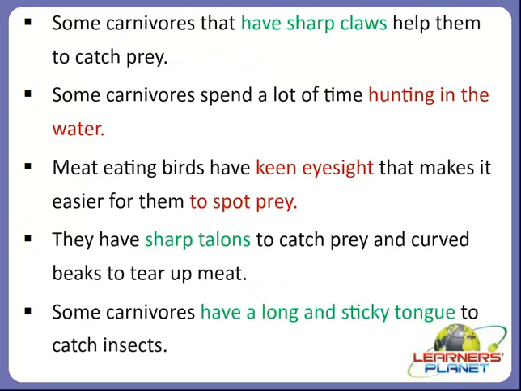Yes, there are some carnivores that have sharp claws which help them to catch prey, right? They will hunt for their prey, and they will be able to catch their prey with the help of their sharp claws. And there are some carnivores that spend a lot of time hunting in the water, and then they eat it, right? So the bigger the carnivore, the more it has to eat. They have to eat many other animals over the course of the year, right?